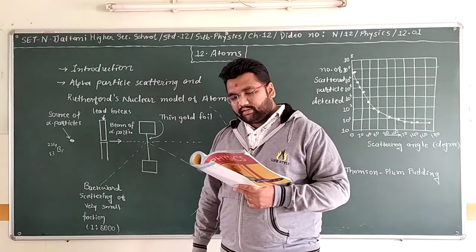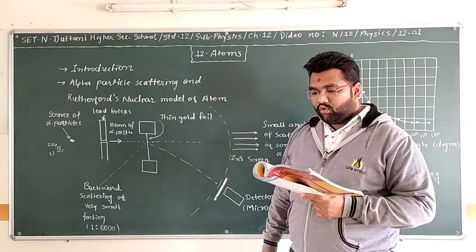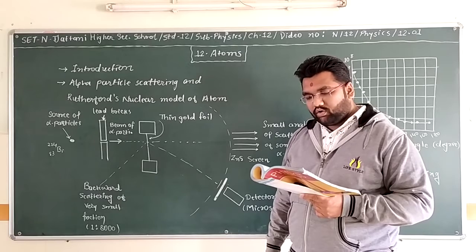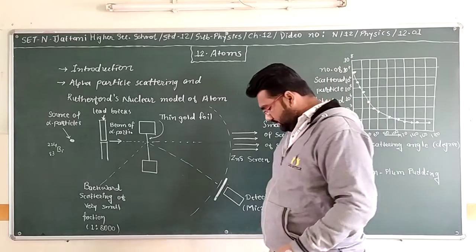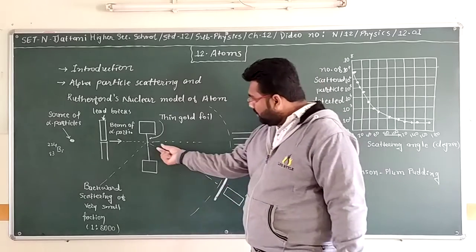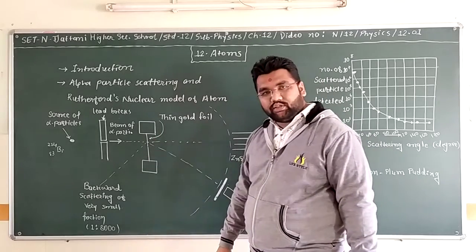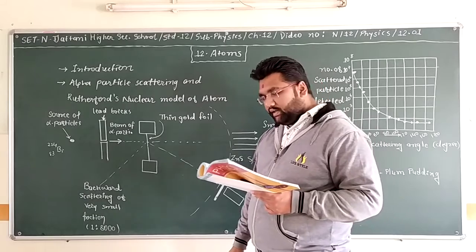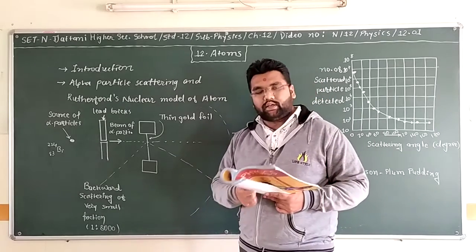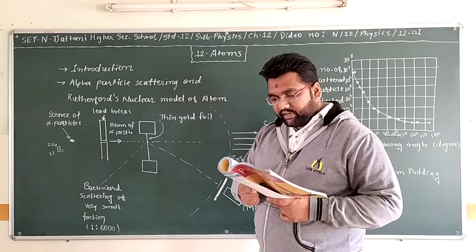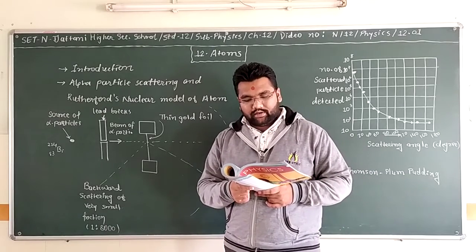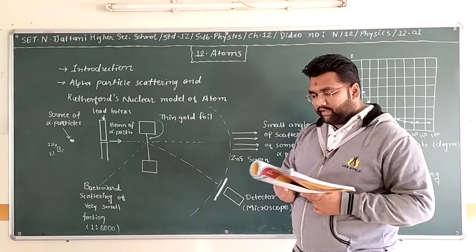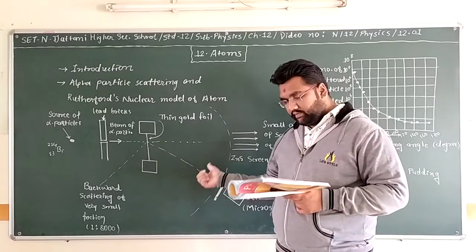The beam was allowed to fall on a thin gold foil of thickness 2.1 × 10^-7 meter. The scattered alpha particles were observed through a rotatable detector consisting of a zinc sulfide screen.